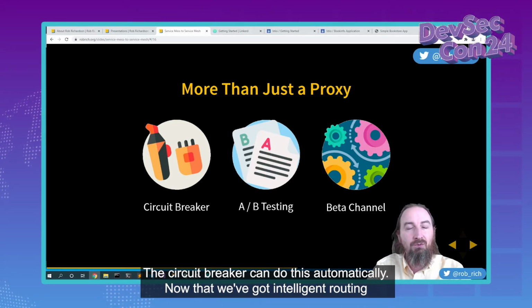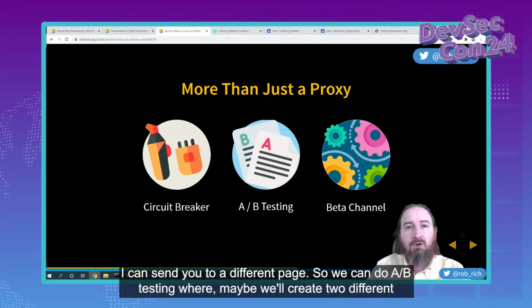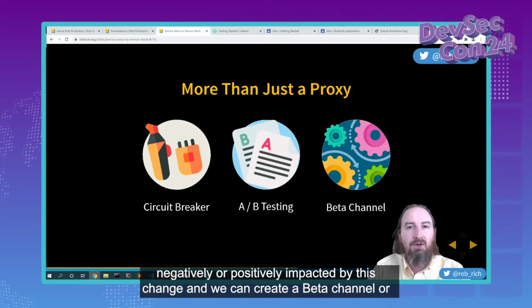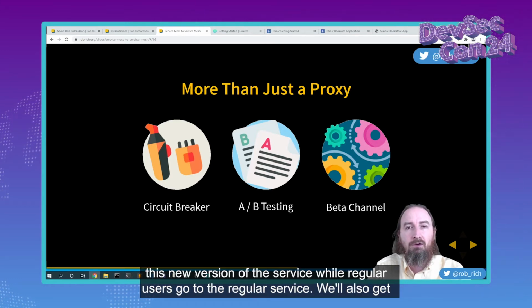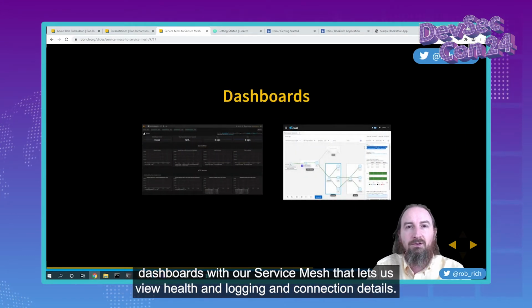Now that we've got intelligent routing, we can start to do interesting things like, well, if you're part of this group, I can send you to a different page. So we can do A/B testing, where maybe we'll create two different versions of our service, and we can evaluate how the traffic moves between them. Are customers negatively or positively impacted by this change? And we can create a beta channel or a Canary release, where those users who want to opt into the newest features can go to this new version of the service while regular users go to the regular service. We'll also get dashboards with our service mesh that lets us view health and logging and connection details.